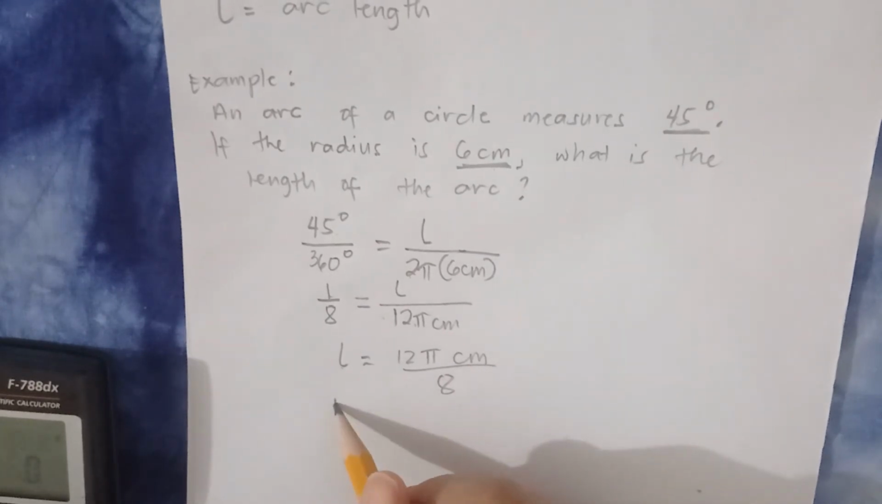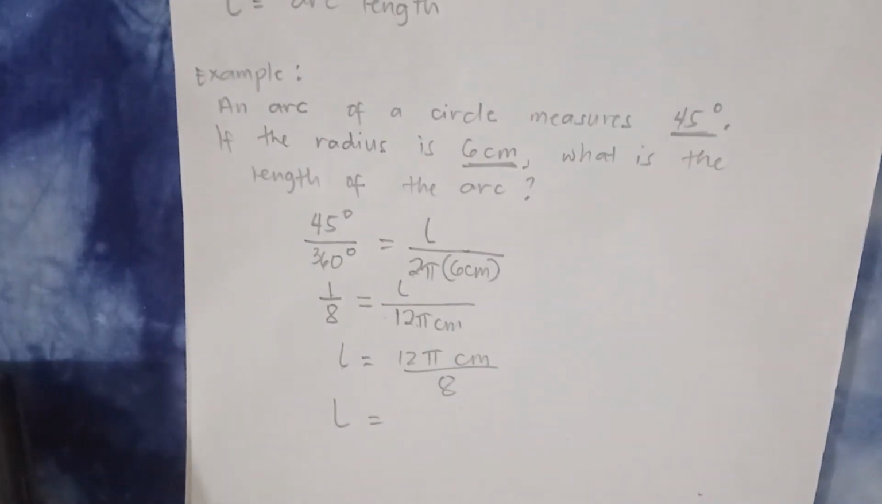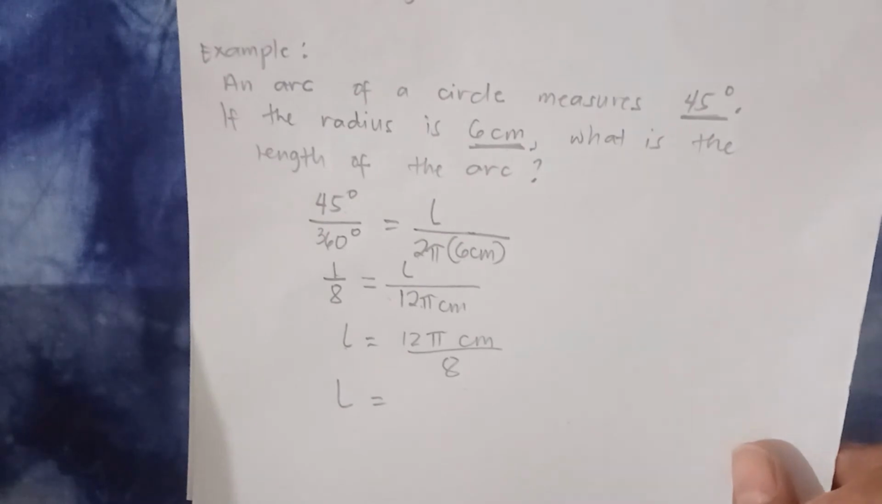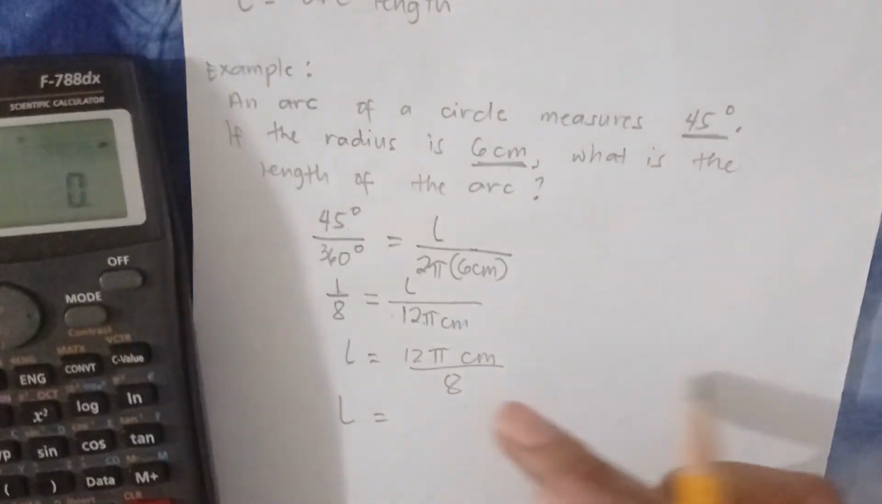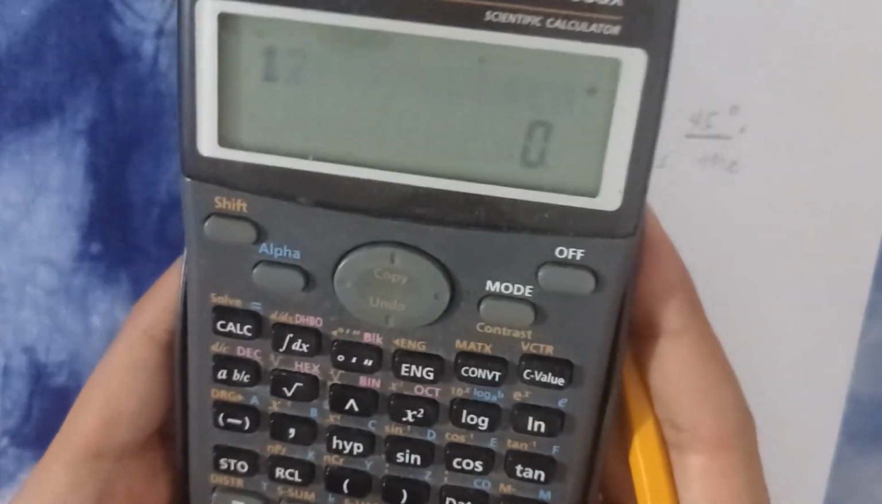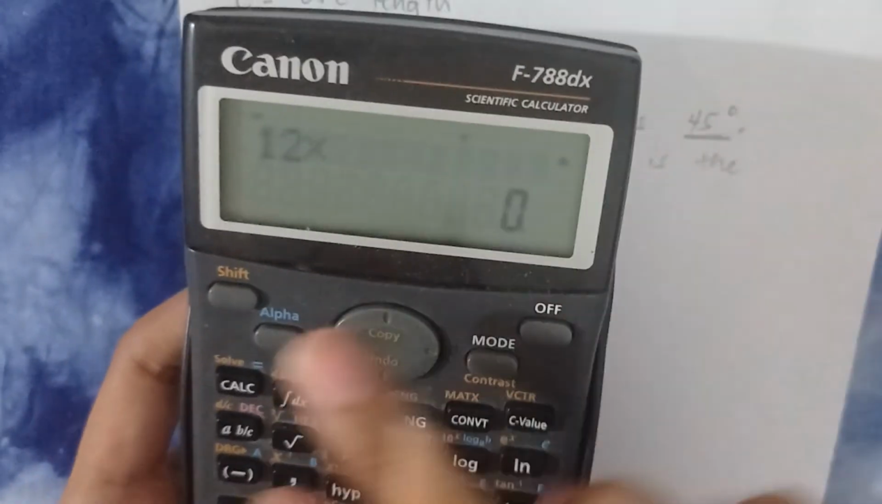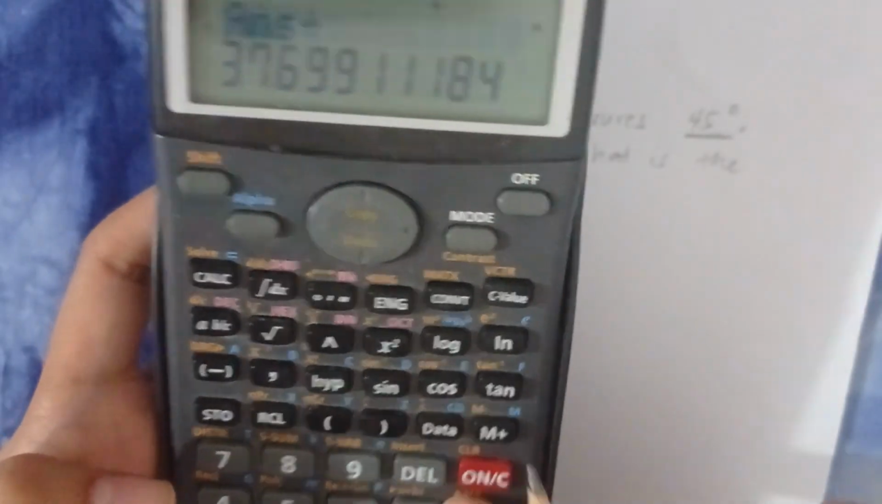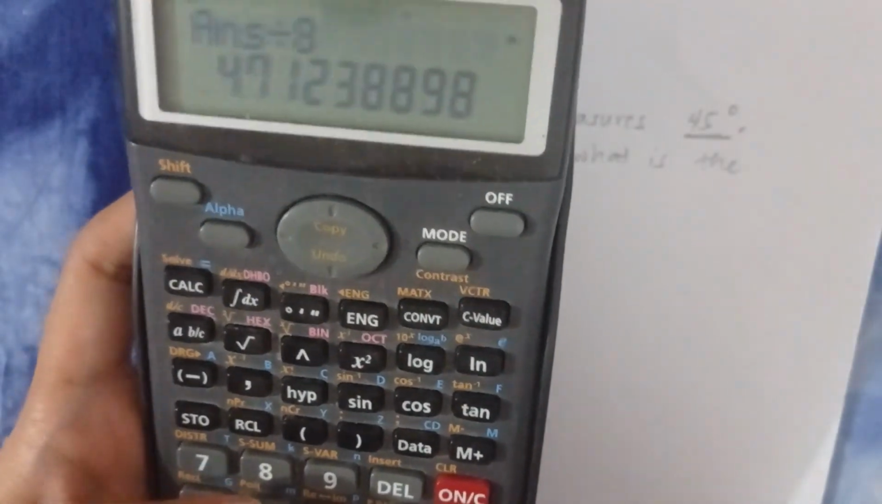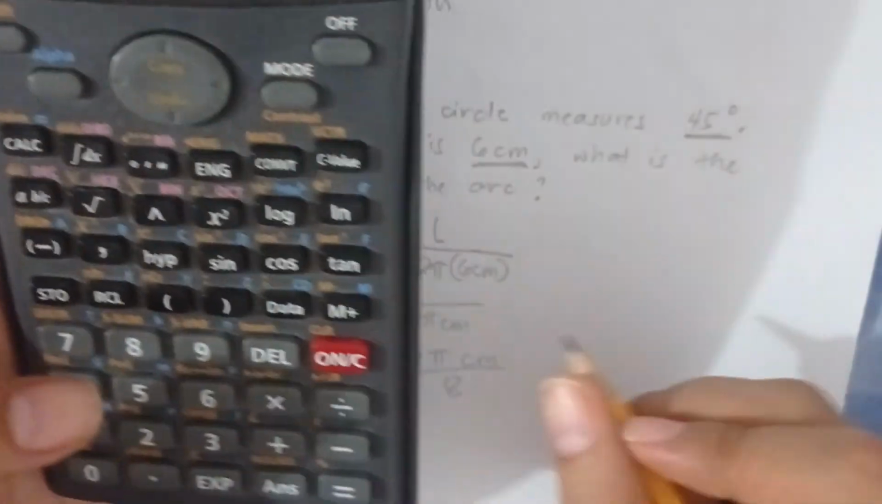Paano mo malalaman yung kanyang decimal value? So, 12 pi over 8. So, magiging 12 times shift, tapos ang pi is ito. 12 pi equals mo muna, tapos, divided by 8. Okay? So, the answer is 4.71.